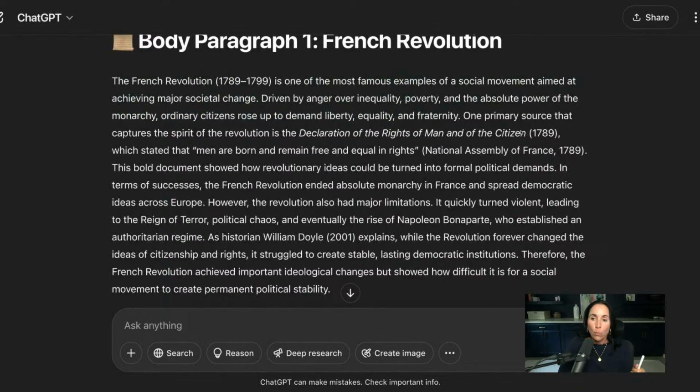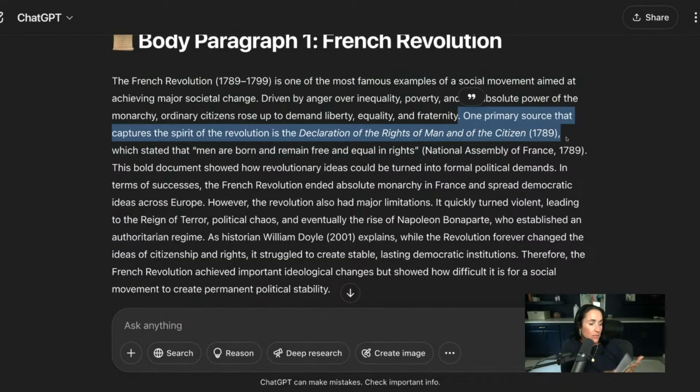One primary source that captures the spirit of the revolution is the Declaration of the Rights of Man and of the Citizen. Remember, it asked you for a primary source. A primary source is coming straight from someone who lived during this time. It's either a direct speech from somebody, a poem, a letter, an interview with the actual person, first-hand accounts. Primary source documents might be letters that a soldier wrote back home to his mother during the Civil War, explaining the war. That is a primary source document, okay?